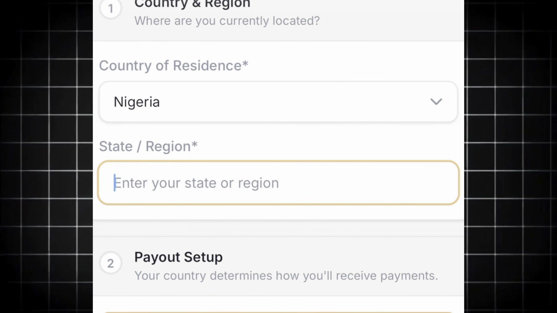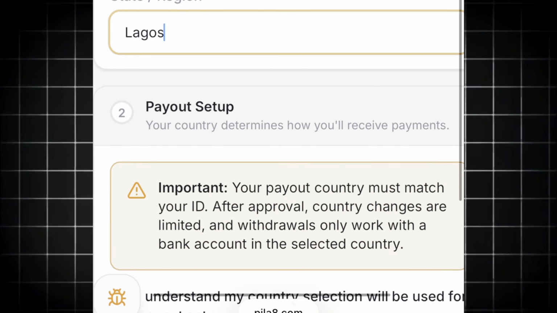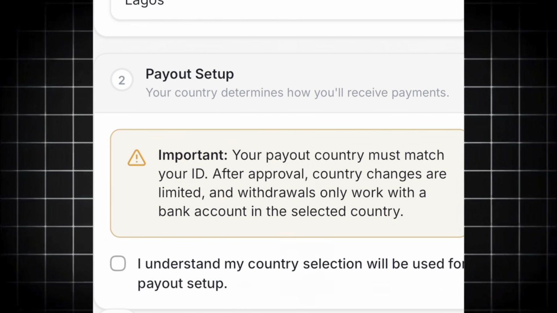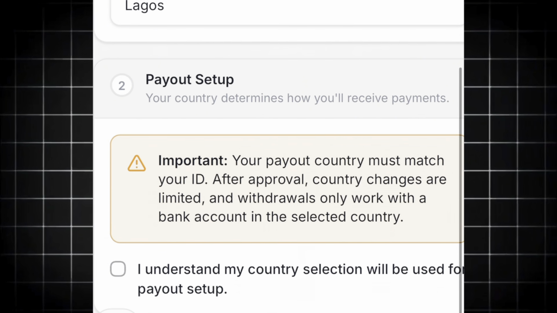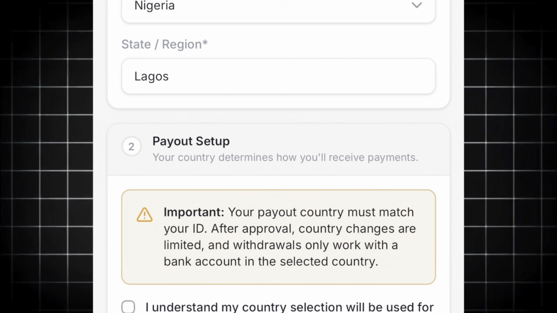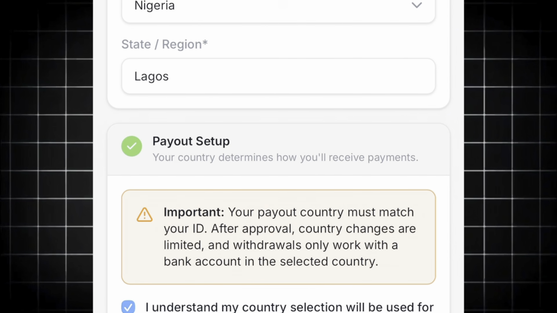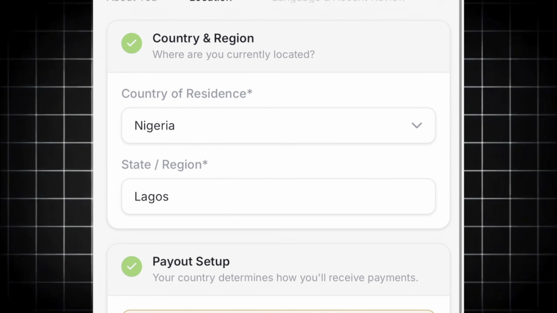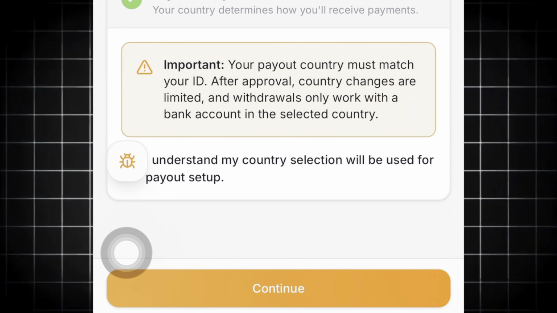So I'm going to put state Lagos, right? And then I'm going to click I understand my country selection, right? So you can still unclick it, right? But let's click it right here basically. So once I do that, the next thing I want to do is to then click on continue.